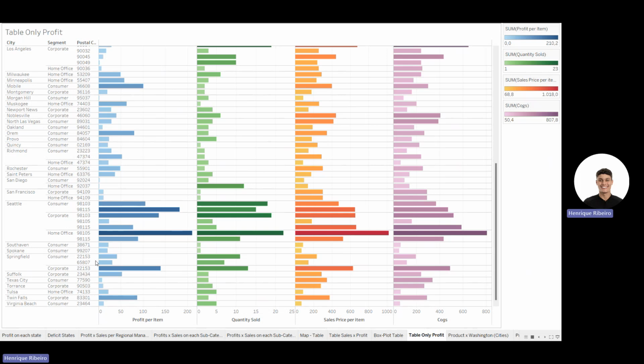I began to question why Seattle had the highest profits and sales. So I explored the relationship between profit, quantity sold, and sales price. However, I quickly realized that these three factors were not directly correlated and appeared to be independent of one another. This prompted me to delve deeper into understanding why Seattle and Washington were outperforming other cities and states so significantly, as you can see here.